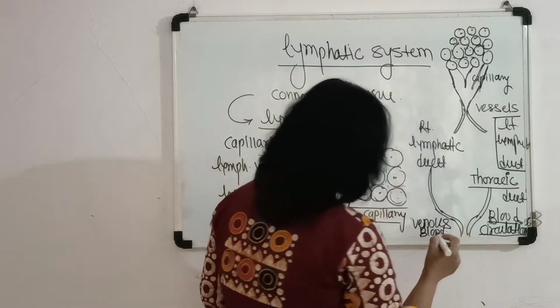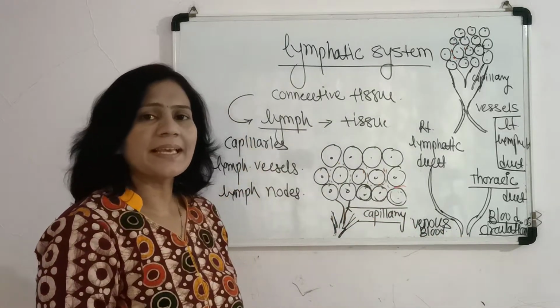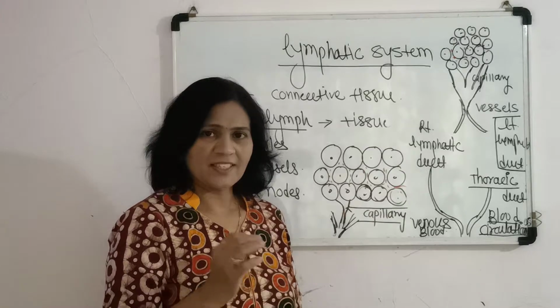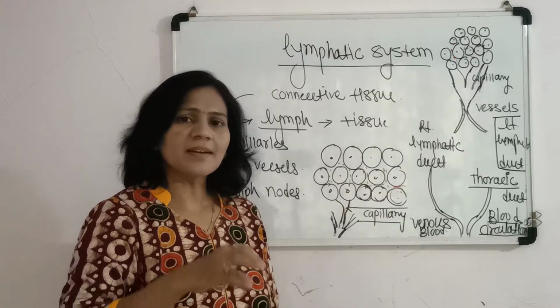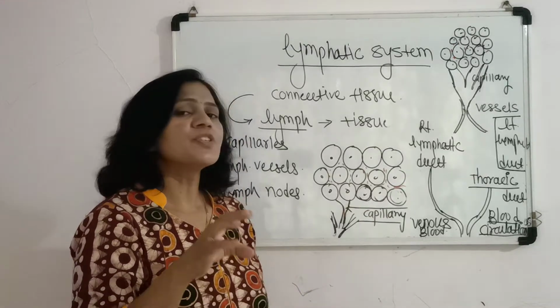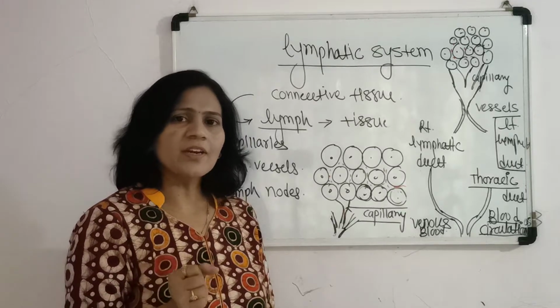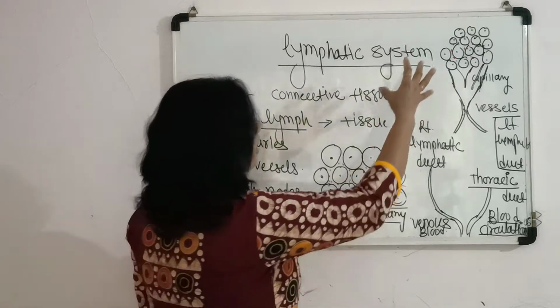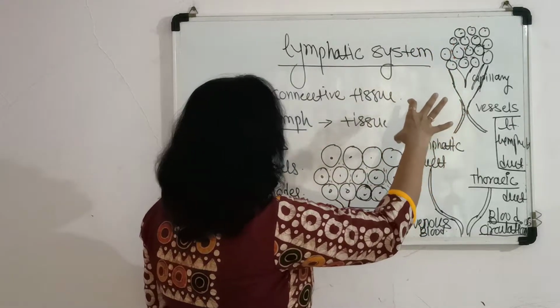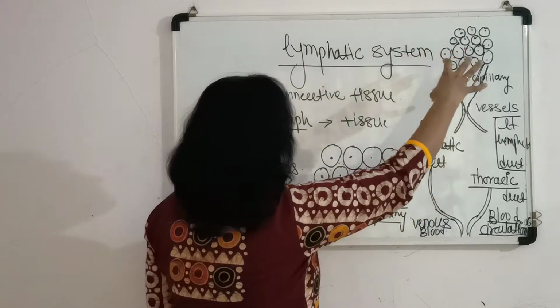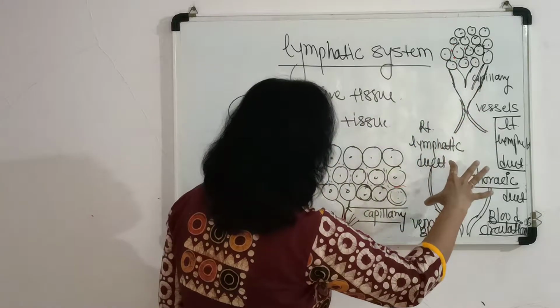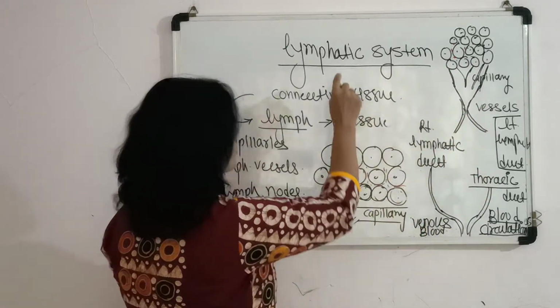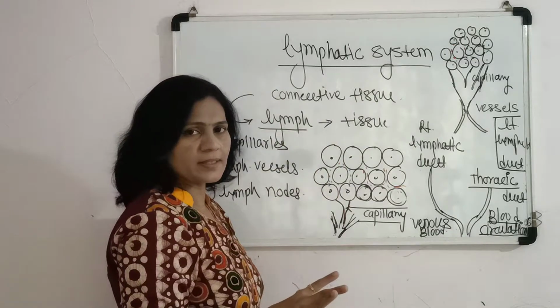As we know, the blood present in the veins, except the pulmonary vein, is deoxygenated blood, which contains CO2 and in which metabolic waste is also present. So here I have shown you the formation of the different parts of the lymphatic system.